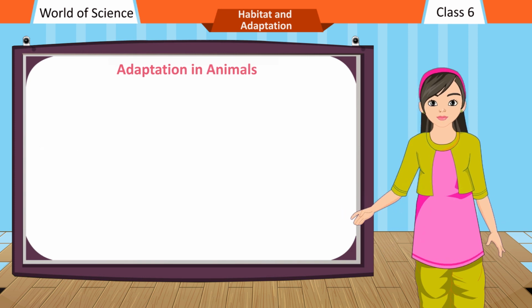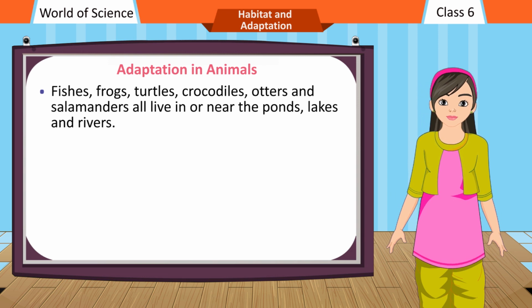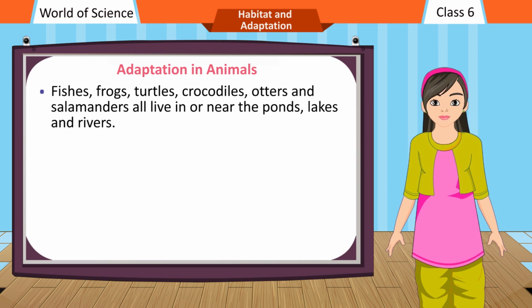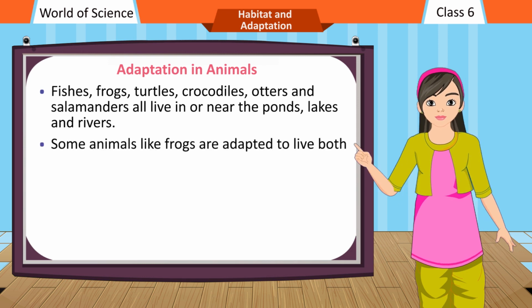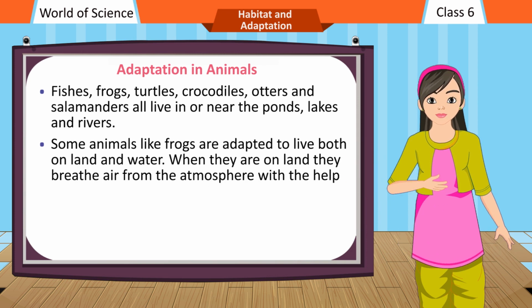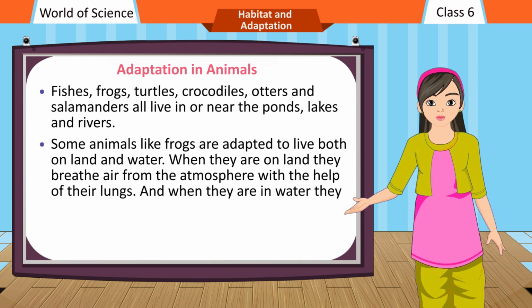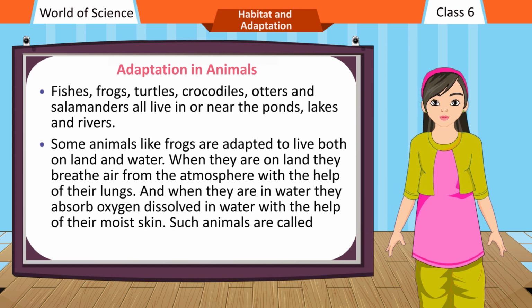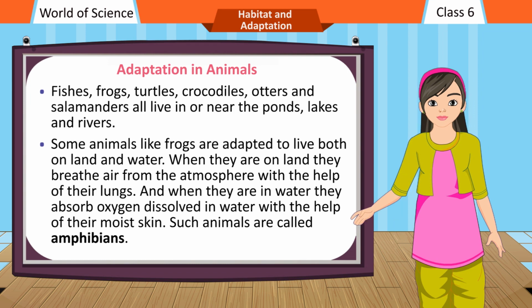Adaptation in animals. Fishes, frogs, turtles, crocodiles, otters and salamanders all live in or near the ponds, lakes and rivers. Some animals like frogs are adapted to live both on land and water. When they are on land, they breathe air from the atmosphere with the help of their lungs. And when they are in water, they absorb oxygen dissolved in water with the help of their moist skin. Such animals are called amphibians.